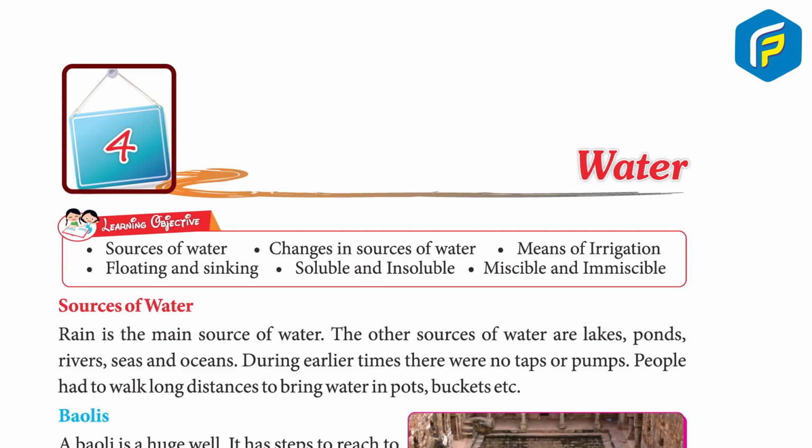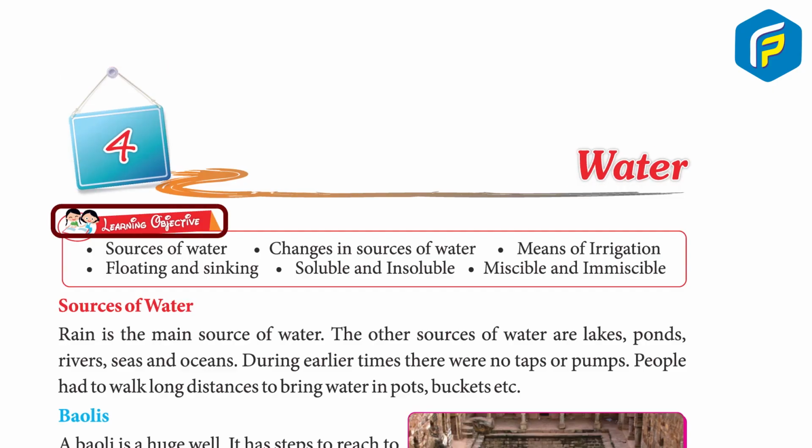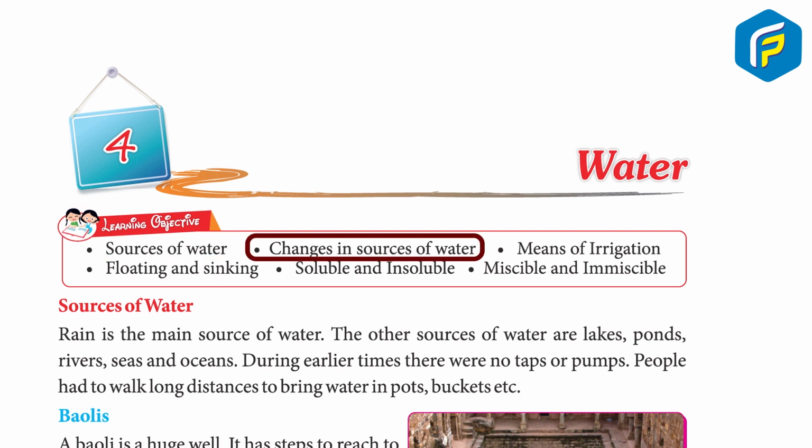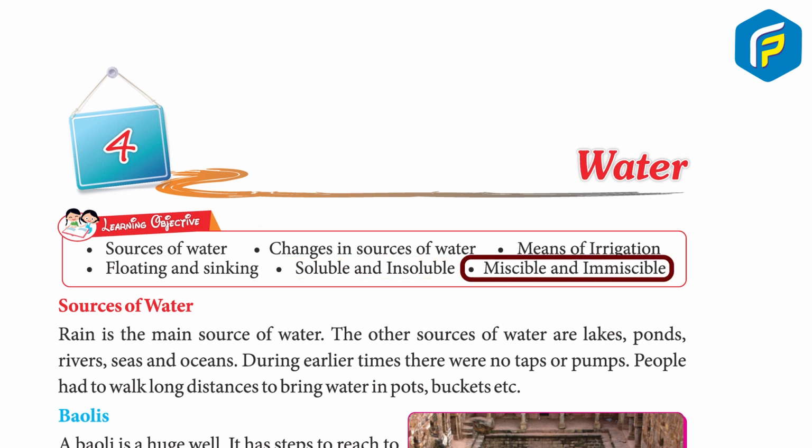Chapter 4. Water. Learning objectives: Sources of water. Changes in sources of water. Means of irrigation. Floating and sinking. Soluble and insoluble. Miscible and immiscible.